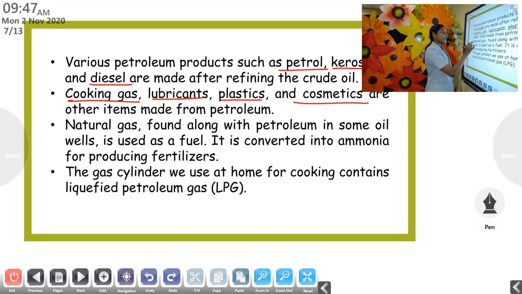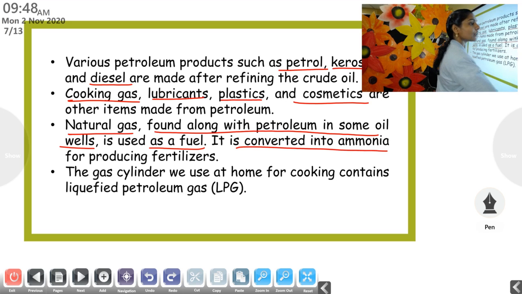Okay? Right. Natural gas is found along with petroleum in some oil wells. So natural gas cannot be found in every oil field or in every oil well. In some areas or in some regions, together with the petroleum, natural gas is found. It is also used as fuel, and it is converted into ammonia for producing fertilizers.